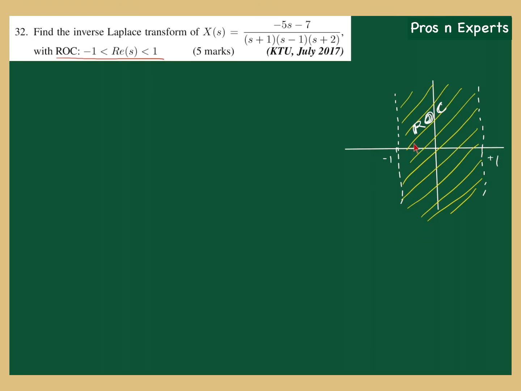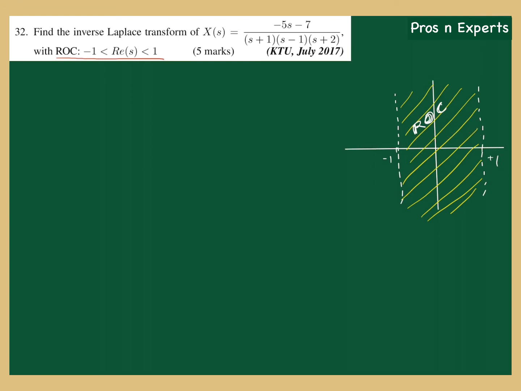Another signal whose Laplace transform has a pole at +1 will be left-sided, because the ROC from that pole is leftward.